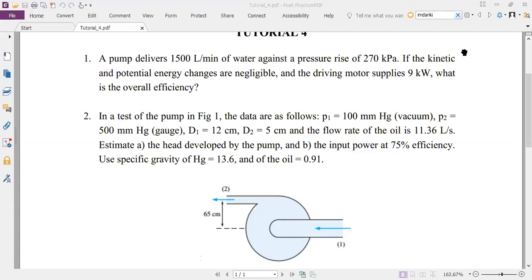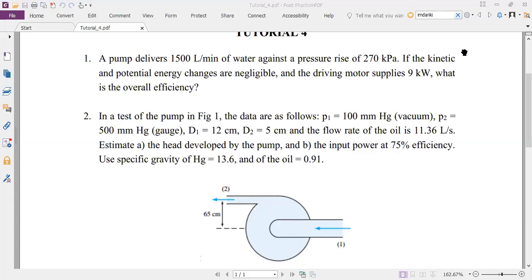So the difference in the pressures between points 2 and 1 is basically 600 millimeters of mercury, right? P2 is 500 above atmospheric, P1 is 100 mm below atmospheric pressure. So the difference in P2 and P1 is 500 minus of minus 100. It is actually 600 millimeters of mercury is the pressure difference between point 1 and 2, right?